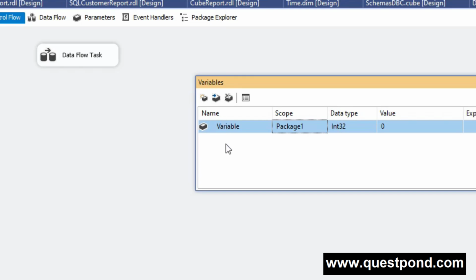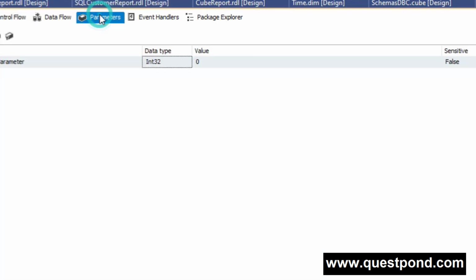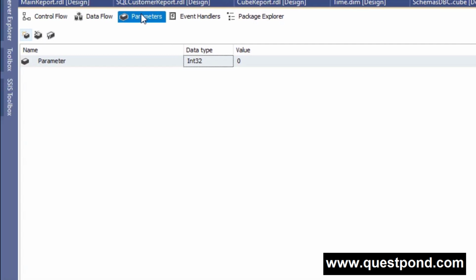In the parameter we cannot define any scope. In the parameters we cannot define any expression either. The biggest difference between parameters and variables is that if we want to pass values from an external source to an SSIS package before the execution of the package, then we can use parameters. So if you want to pass any value before the package execution starts, then we can take the help of parameters. That's why we don't have any dynamic expression part here, because the parameter values are passed to the SSIS package before the execution starts.